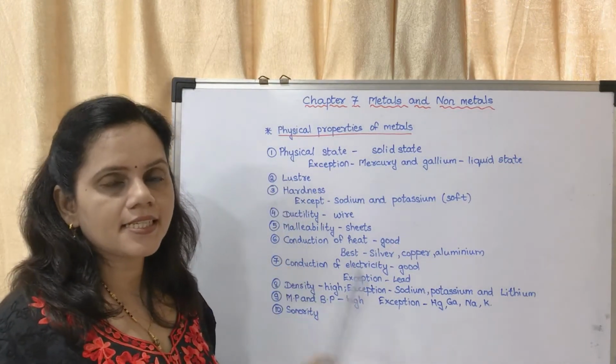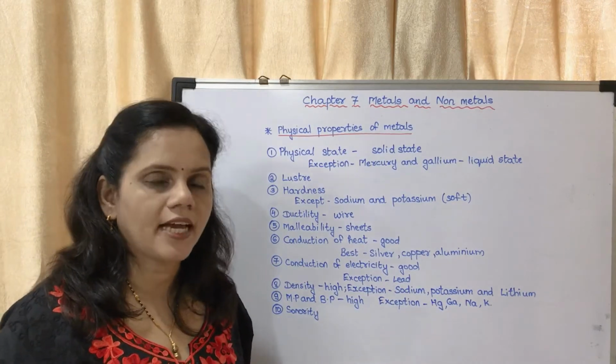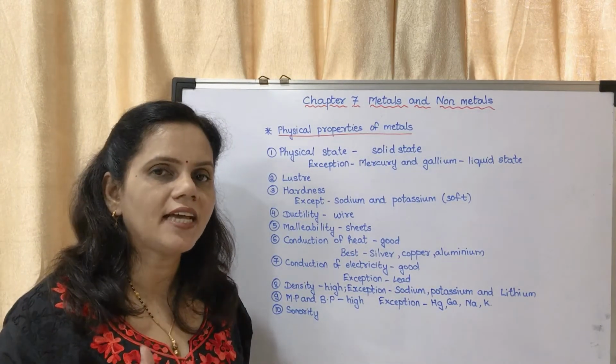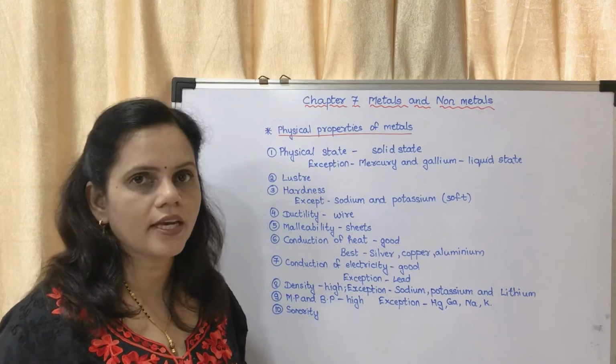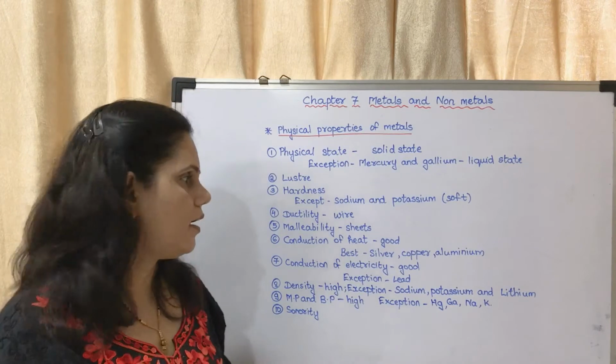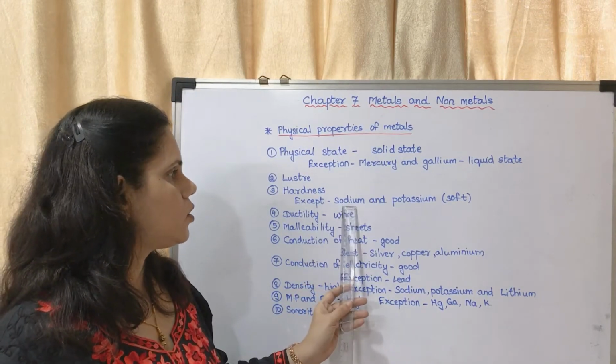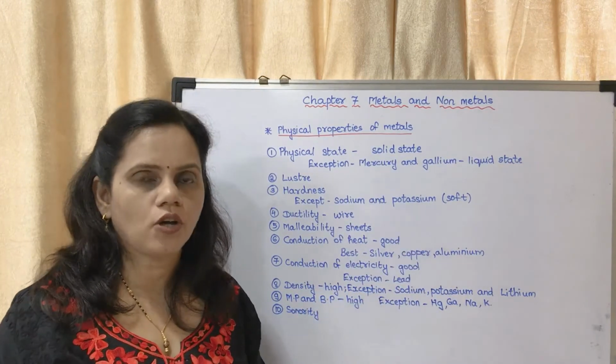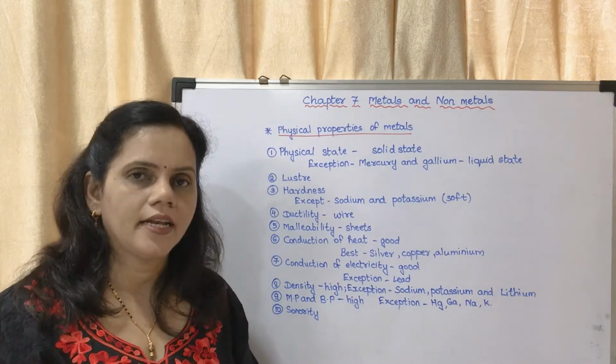Second characteristic is luster. Luster means shine. Metals have a shiny appearance. Next is hardness. Metals are generally hard. Exceptions are sodium and potassium, which are soft metals. You can cut them with a knife.